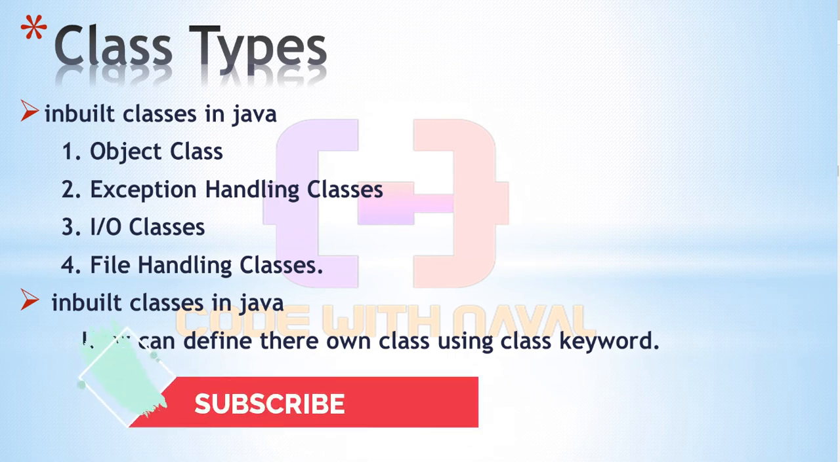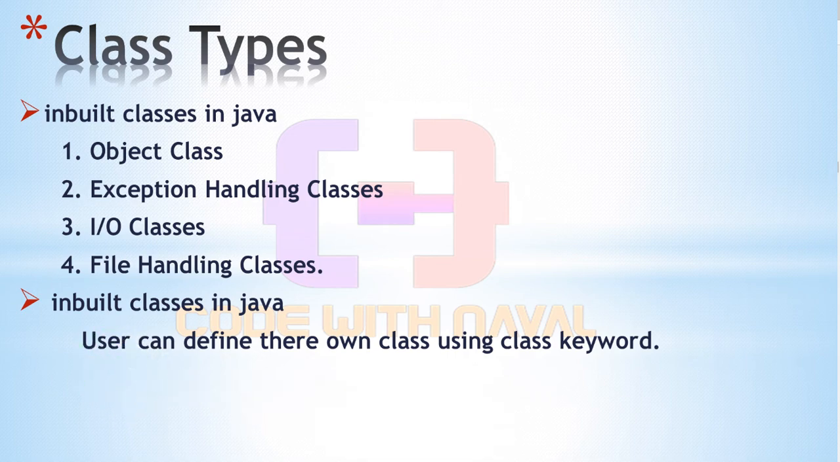Now we understand what is a class, what is an object, and what is the OOPS concept. In the next video we will discuss the class content: what we write inside a class. We will discuss it one by one, and we will perform the practical.